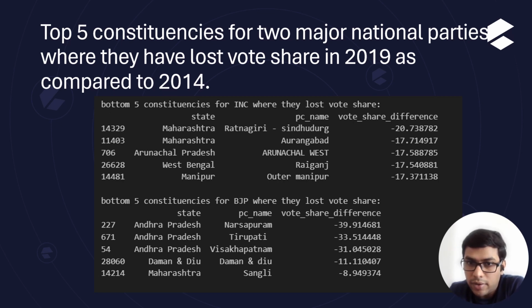Then also these are the top five constituencies where the major national parties have lost vote share. The first table shows the INC, Indian National Congress, which state the constituency is in, and what is the difference of vote shares that they have lost. And the second table, bottom five constituencies, is for the BJP, where, in Andhra Pradesh, Tirupati, there is a 33% vote difference between 2014 and 2019.